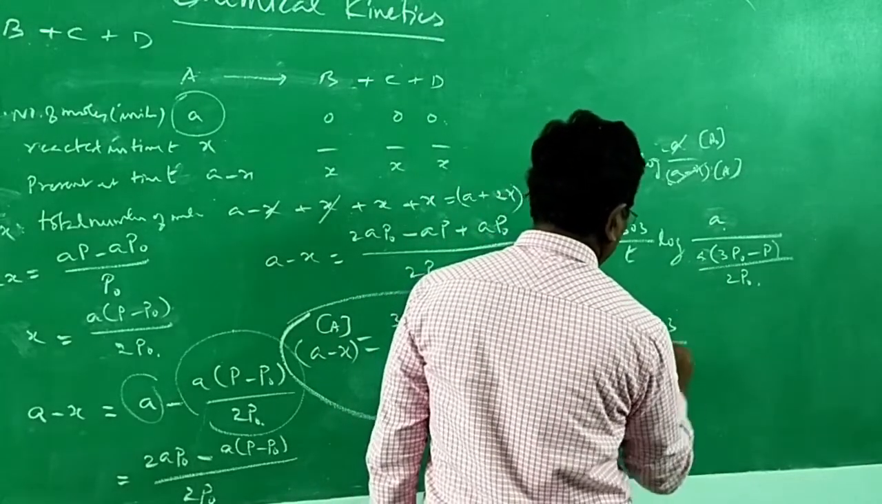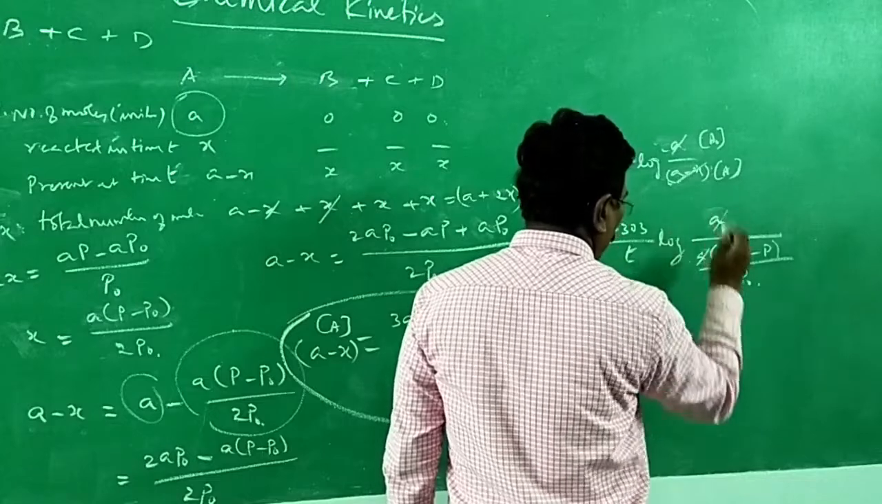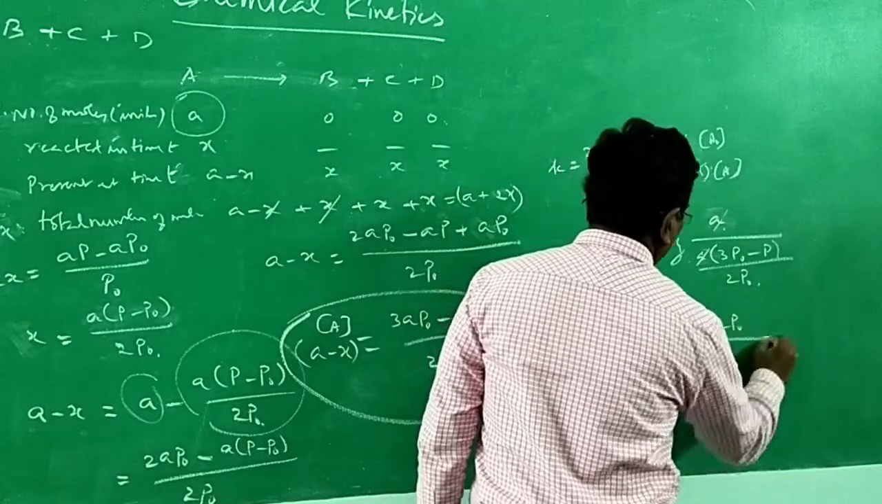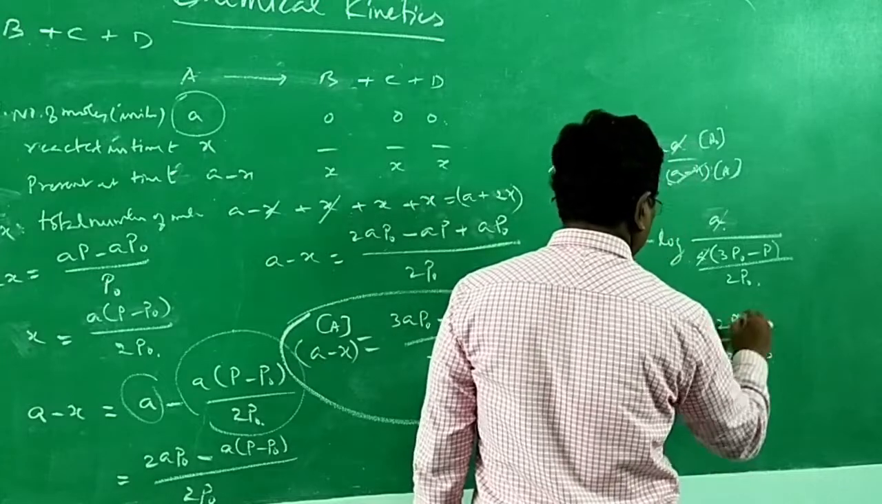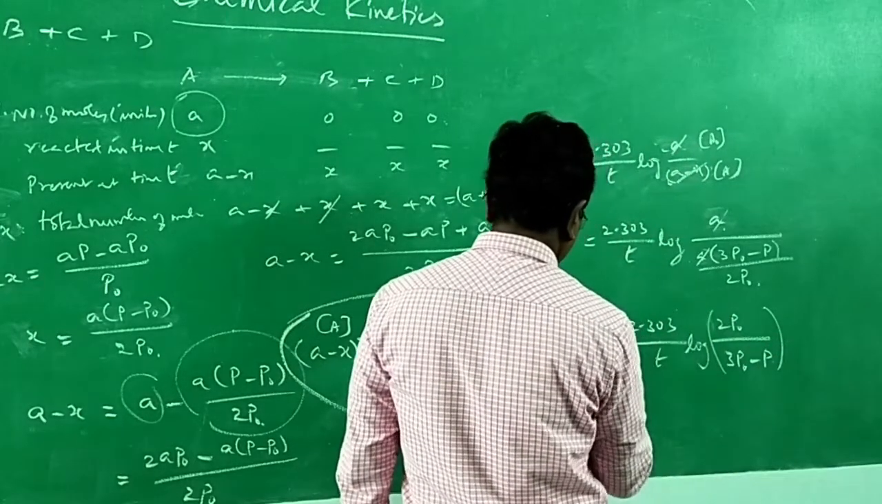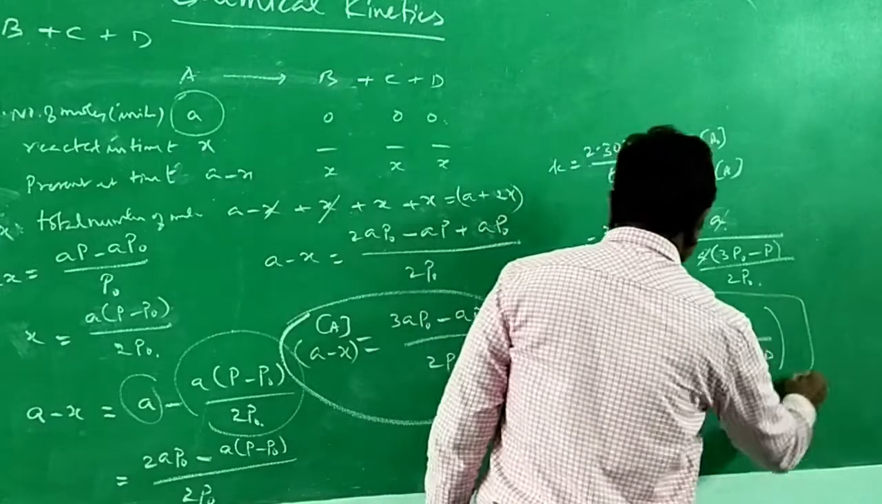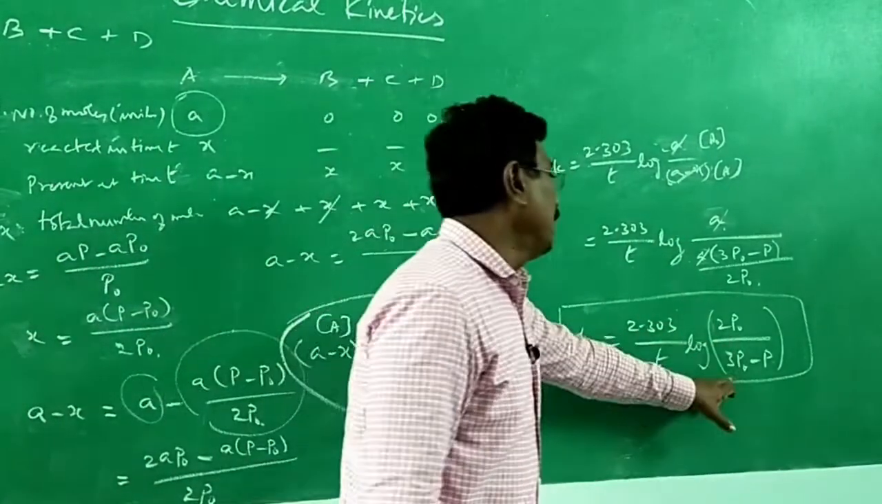Therefore, it will become 2.303 by t log A, and A gets cancelled. When it goes to the numerator, 2 P naught divided by 3 P naught minus P. All right. This is the expression for the rate constant of a first order reaction, that is, the reactant A gives B plus C plus D, in terms of P and P naught. All right.